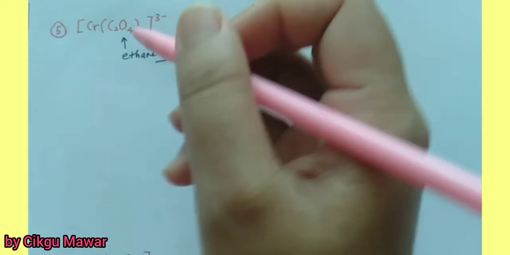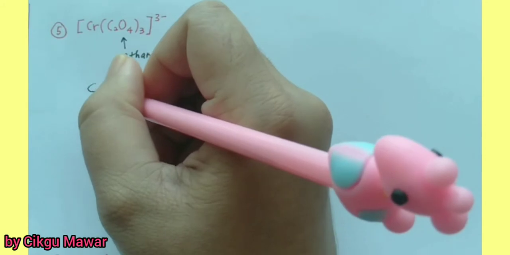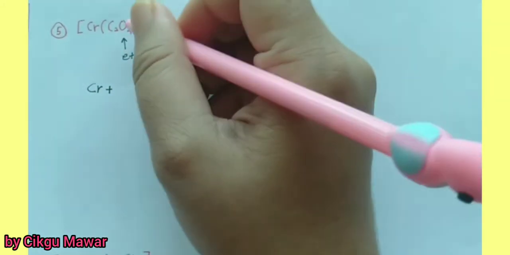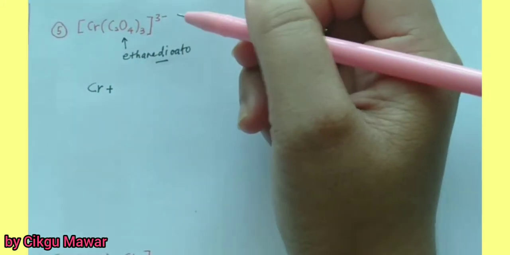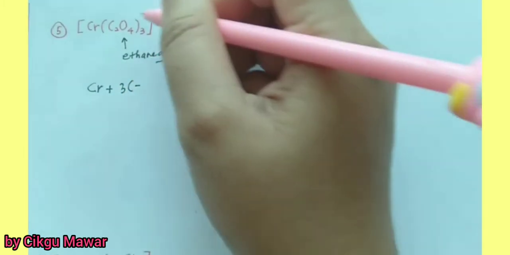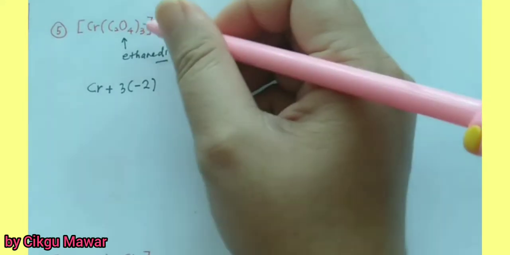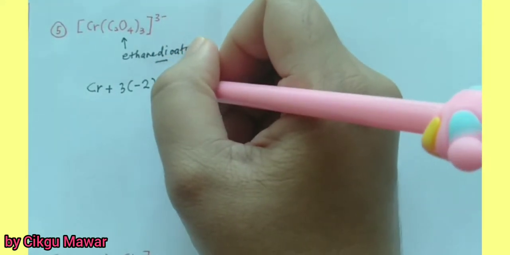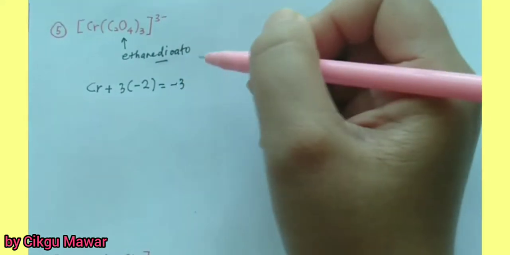So calculate the oxidation number here. Chromium. Because this is a bidentate ligand, oxalate has a charge of negative 2, and the total is equal to negative 3.